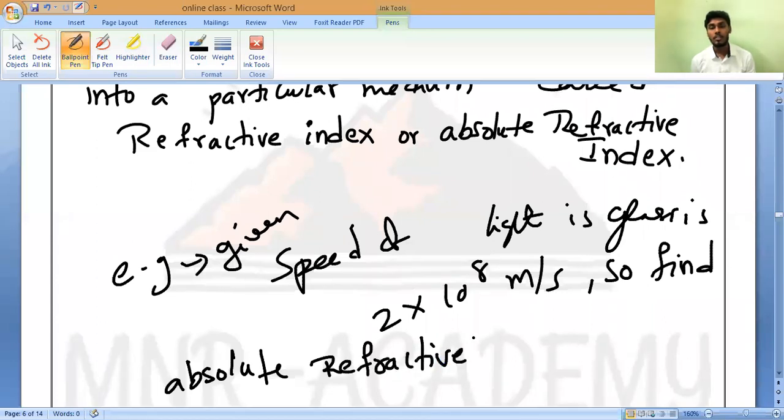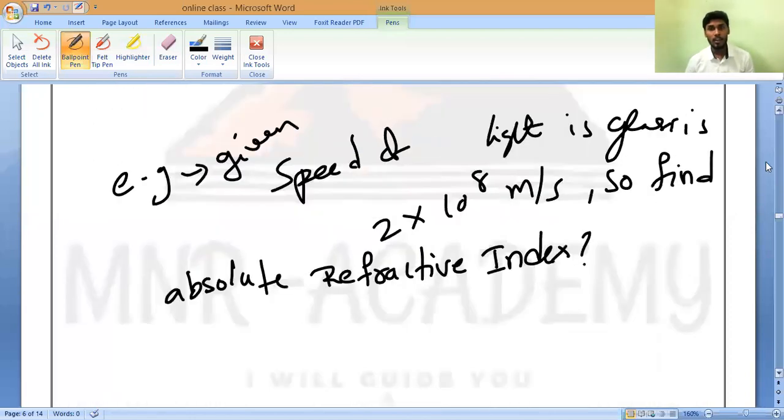So here there is no second medium. Is it yes or no? They have not discussed any second medium. Only the speed of light in glass is given. That's all. So by that time you should imagine that absolute refractive index always, whether air is mentioned or not, doesn't matter. We have to find the refractive index of glass.